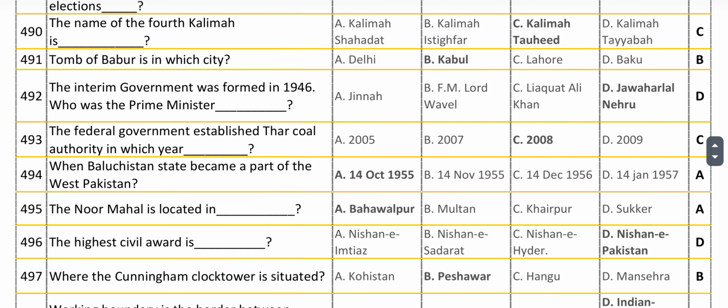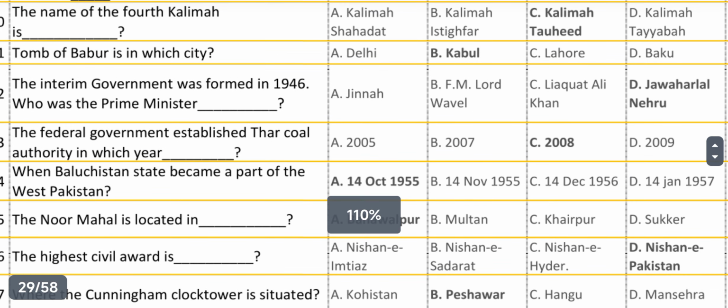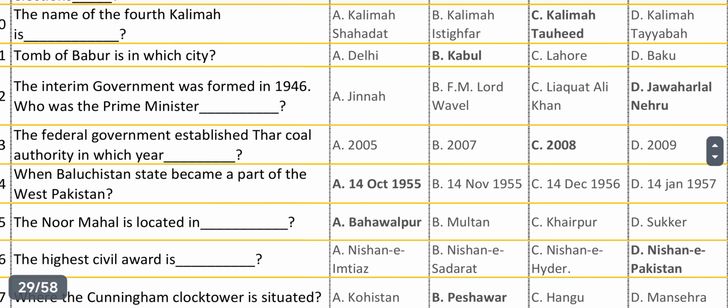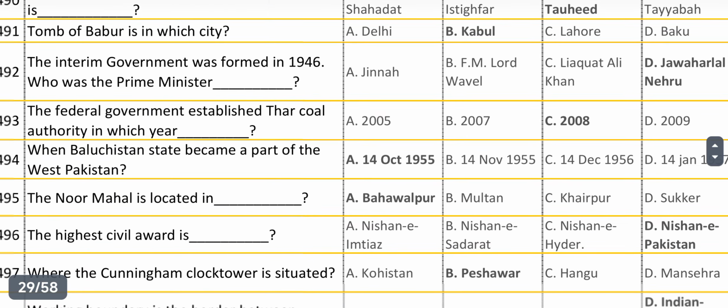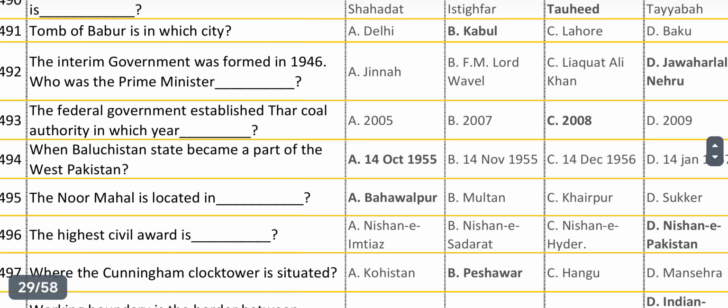The federal government established Third Coal Authority in which year? Answer is 2018.